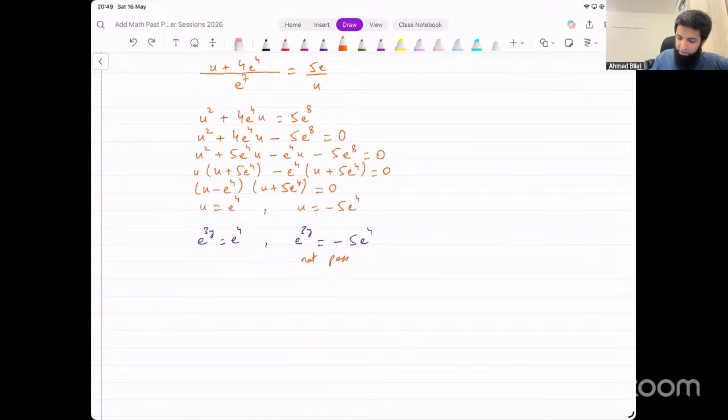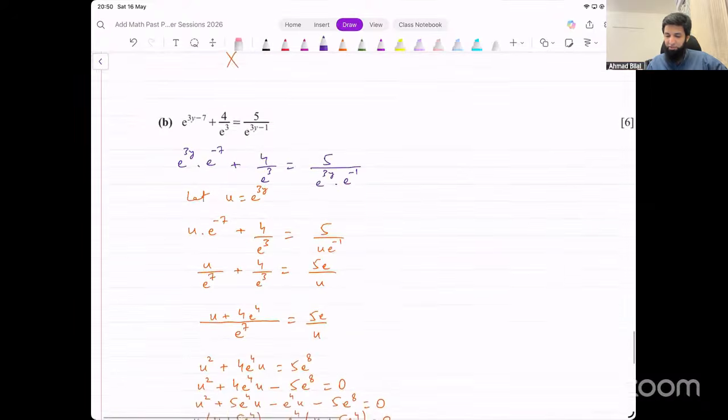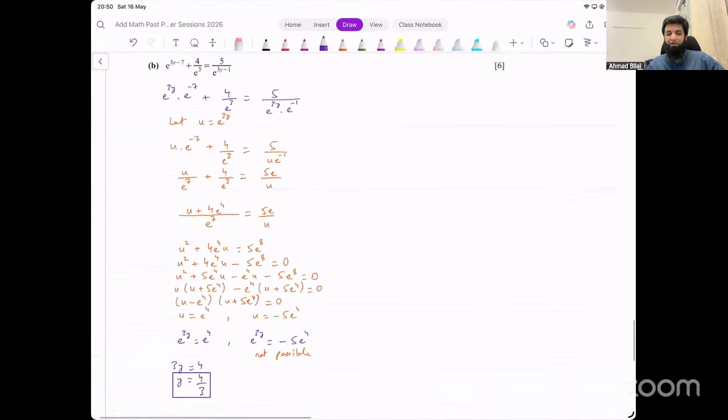Now the first equation is very straightforward to solve because it's the same base. We can just equate the powers, and that will give us 3y equal to 4, y equals 4 over 3, and that will be the result. And that's actually fairly straightforward. That was 6 marks, not a lot of working. As long as you are not making any careless mistakes, that was pretty straightforward.